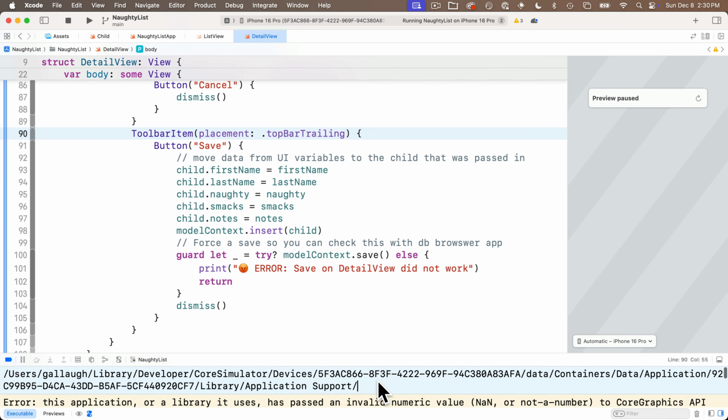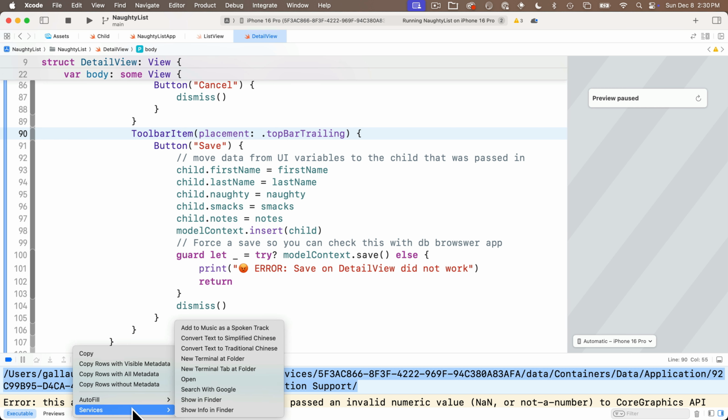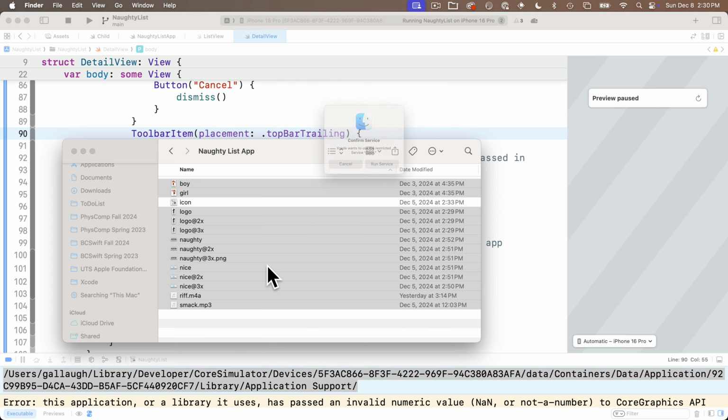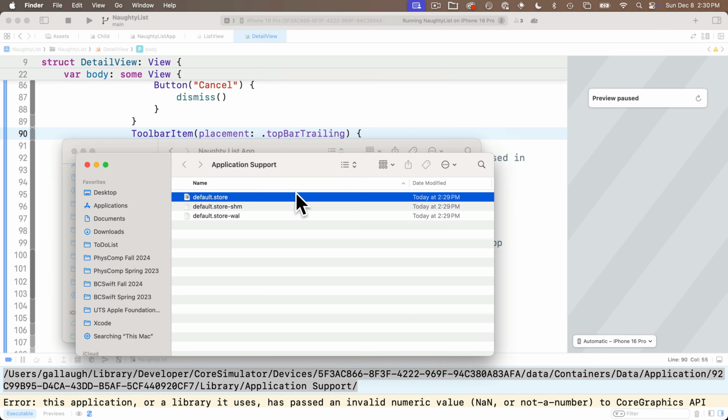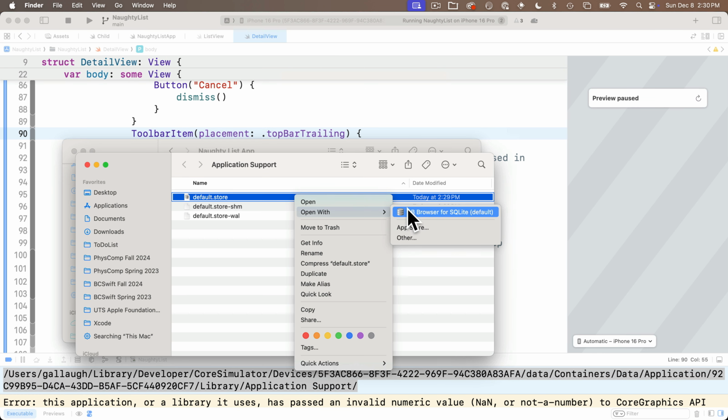Then we can see down here we have the directory path that's printed out that tells us where our data is going to be. I'll highlight this just so we can browse using DB Browser. I'll select Services, Open. Select Run Service, and again, you didn't have to browse in DB Browser. It's a nice thing to do to make sure your data is saving okay, but we can kind of see that in the app anyway. Run Service opens our Application Support directory.